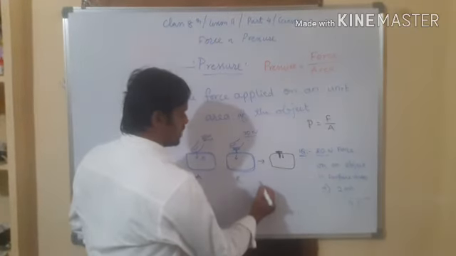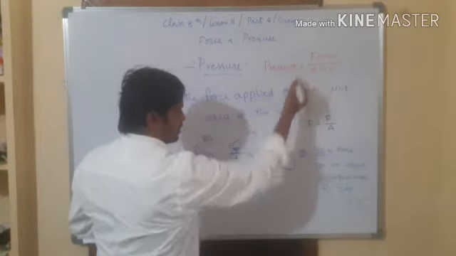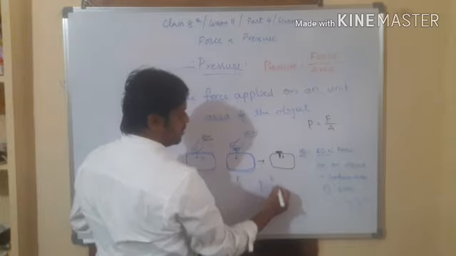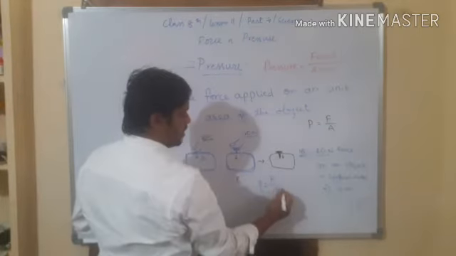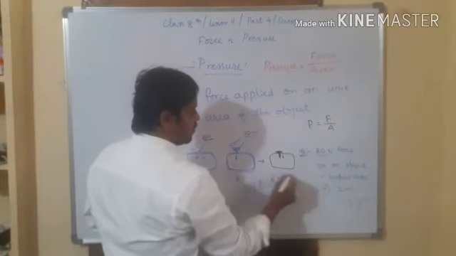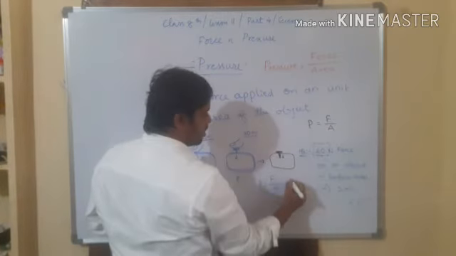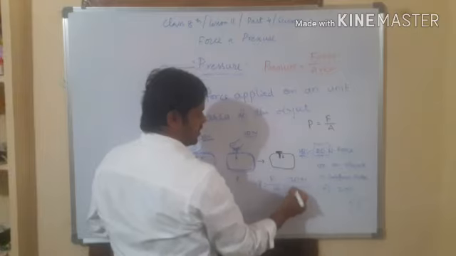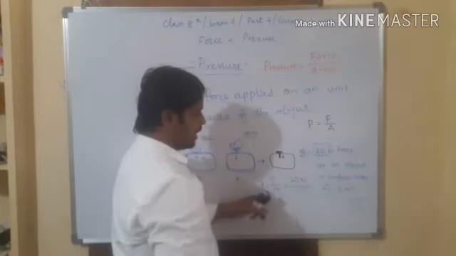We know that pressure equals force divided by the area on which we applied the force. How much force did we apply? 20 newtons, divided by the area.